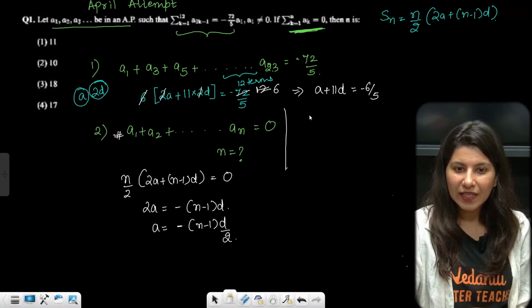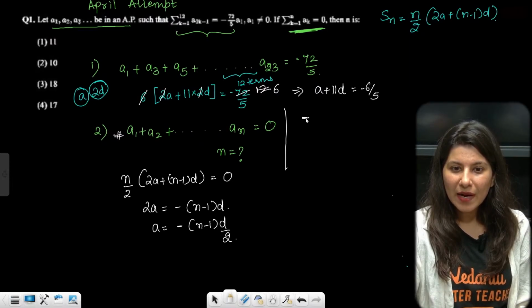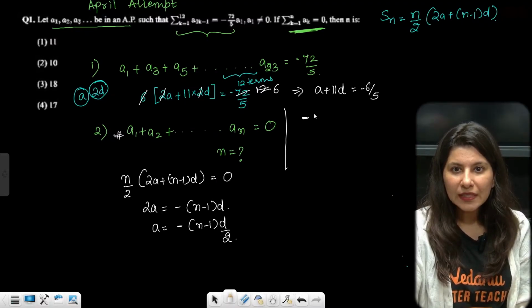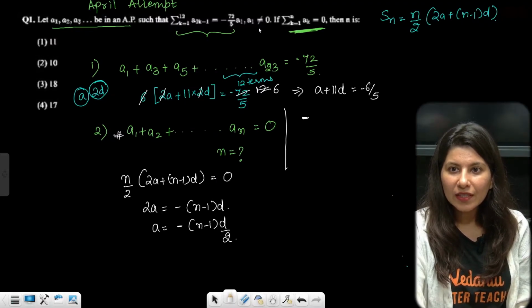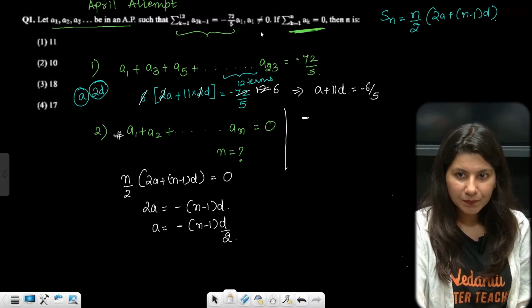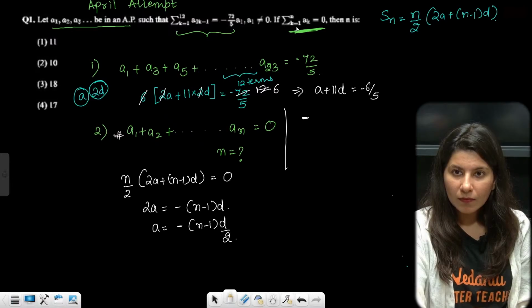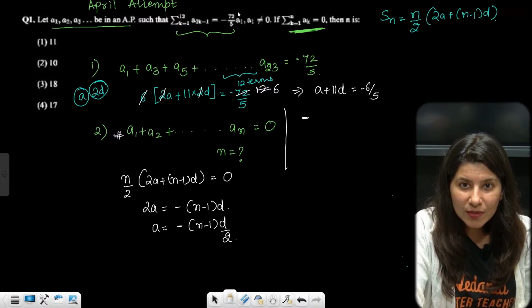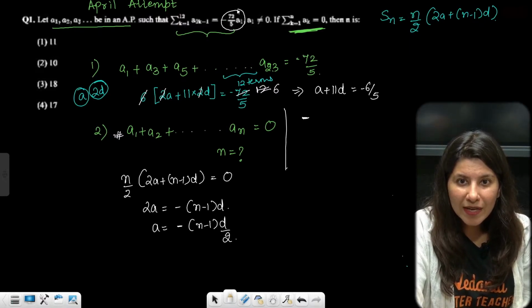Put the value of a. So it is going to become minus of (n minus 1). Now one more thing they are giving, that n is what they are looking for. This is actually 72 by 5a.